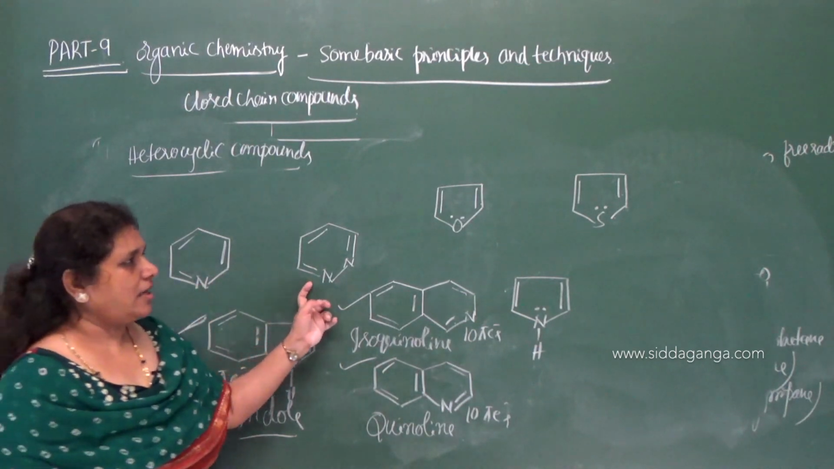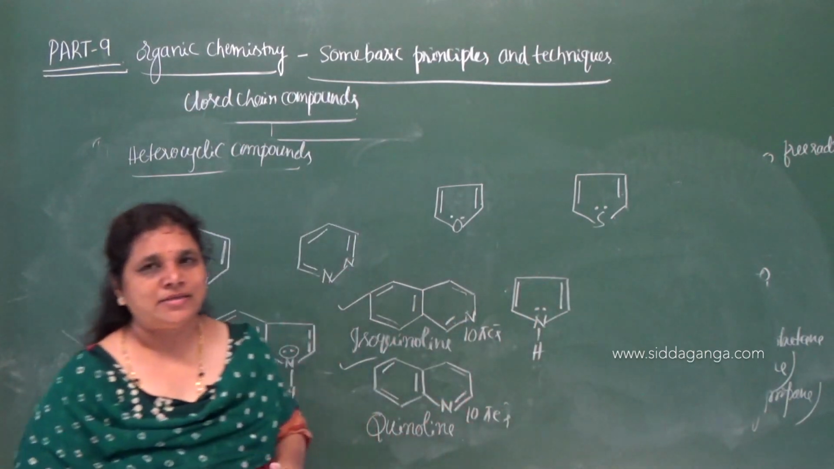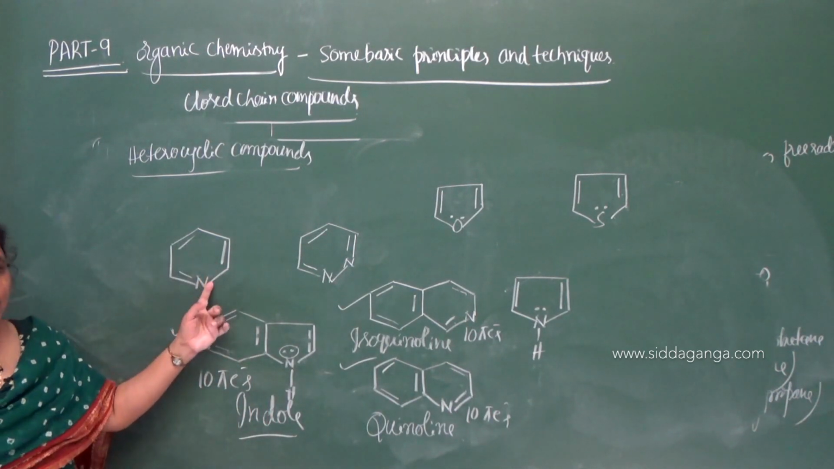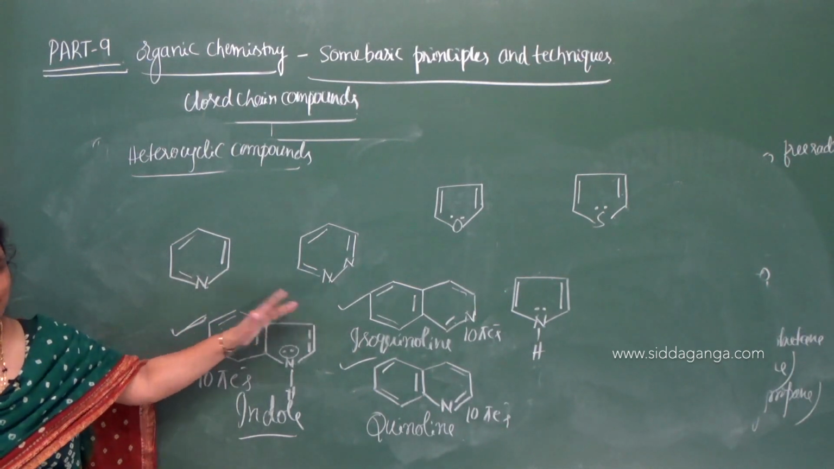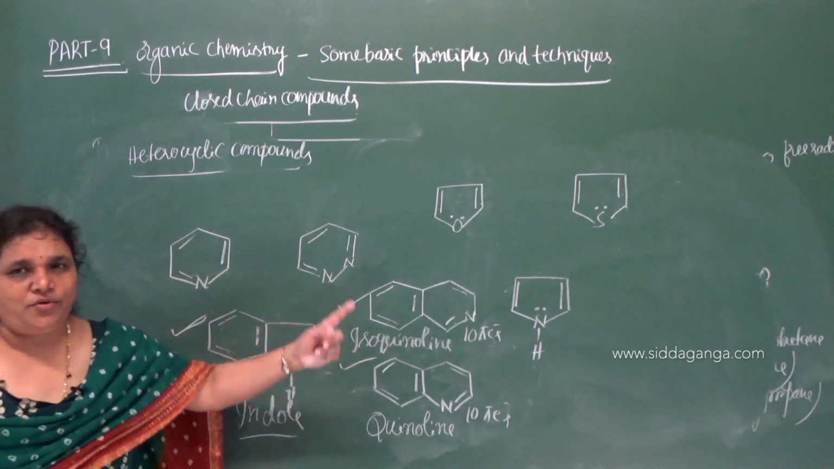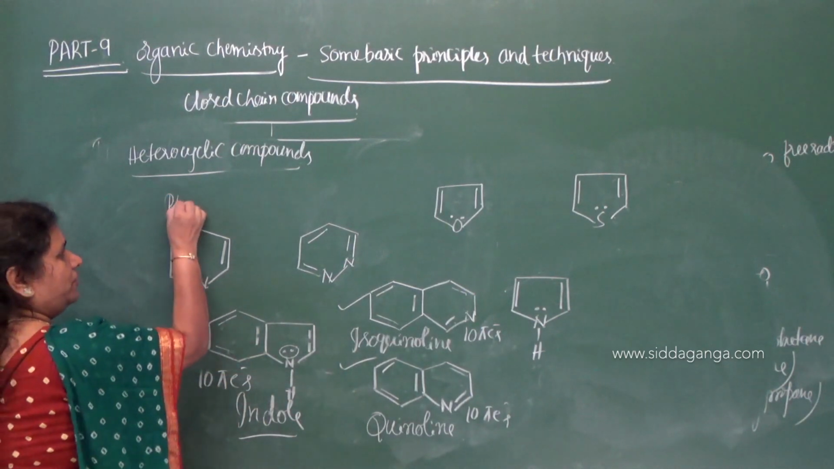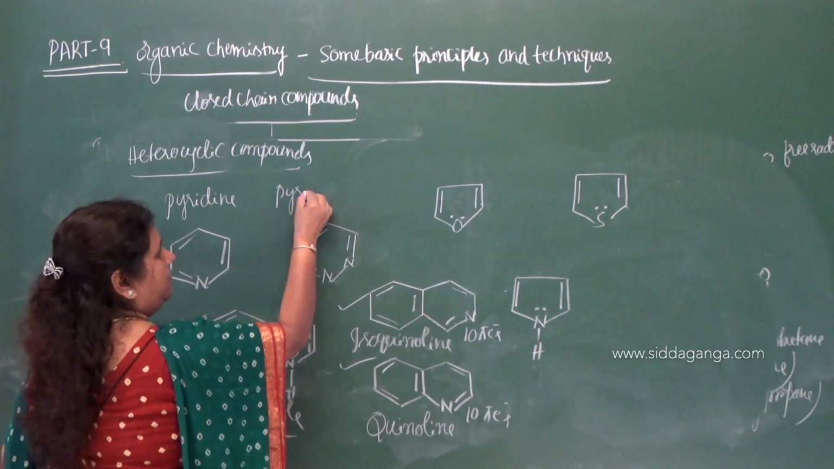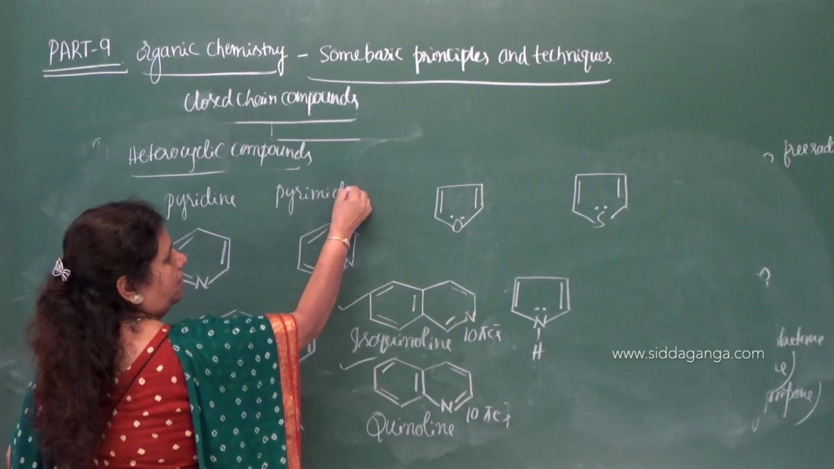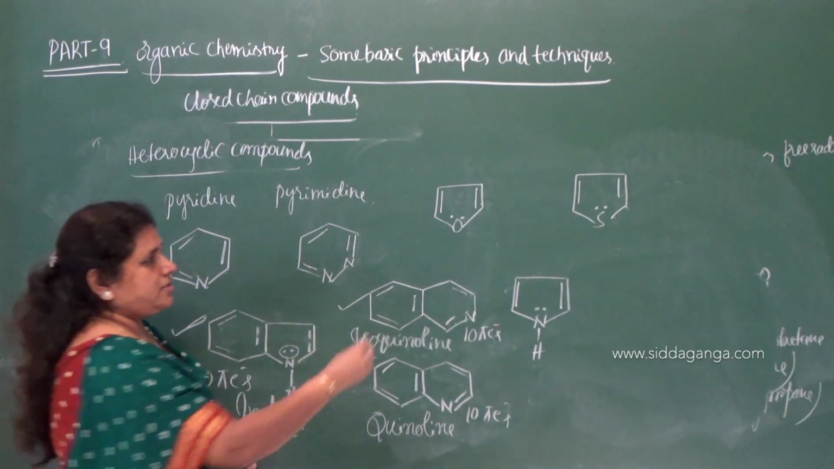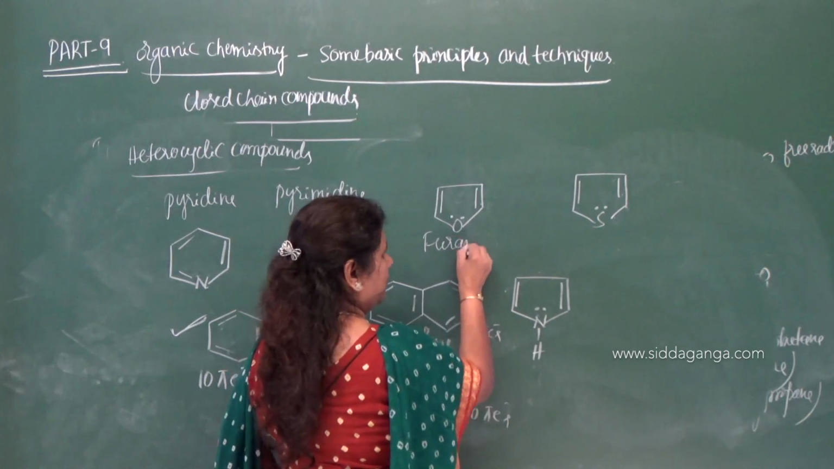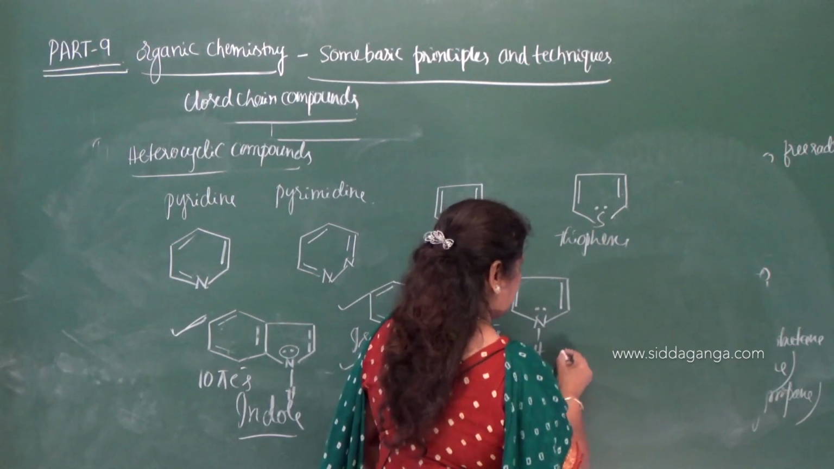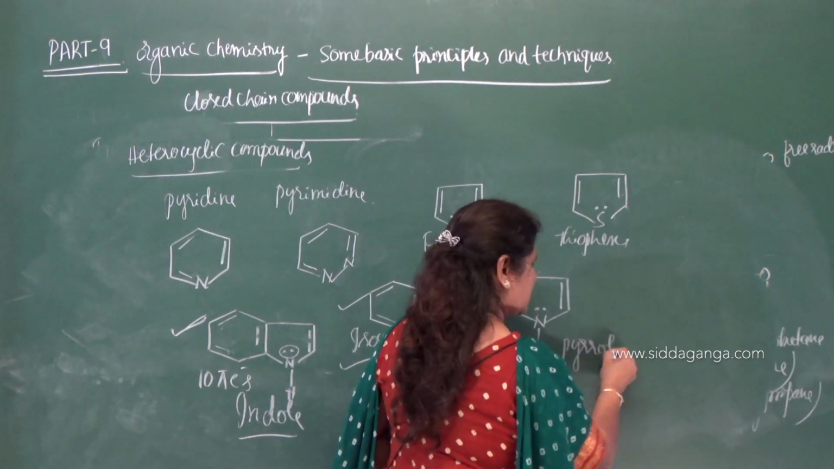Now, in these compounds, we do not have any benzene ring, but they are heterocyclic. Why are they heterocyclic? Along with the carbon, they contain nitrogen atoms. Here we have one nitrogen, and here we have two nitrogen atoms. What is this compound? Pyridine. This is pyrimidine. Pyridine, pyrimidine. And this is furan. And this is thiophene, and this is pyrrole.